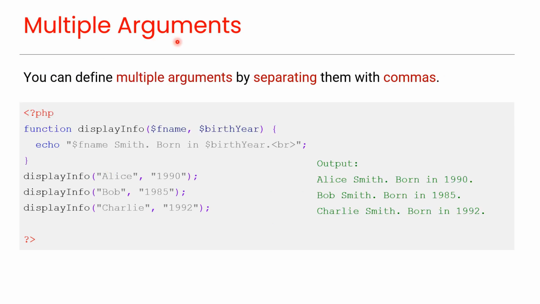Multiple arguments. You can define multiple arguments by separating them with commas, like this. Here we have a function displayInfo having two arguments, fname and birthyear. Here we are calling this function multiple times by providing different argument values. And you can see in this output that the arguments' values are utilized in this function here.